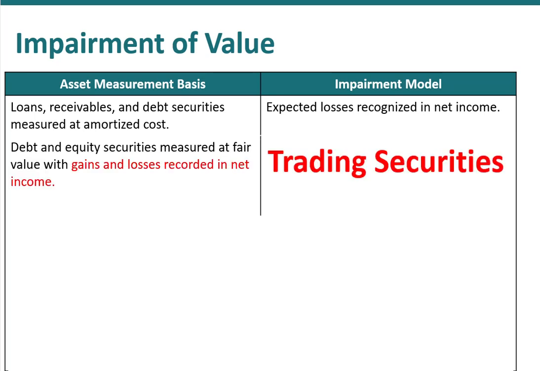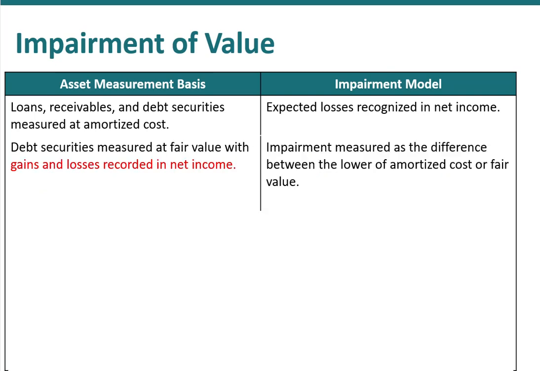On the other hand, if we have trading securities, and again, those were the ones we've bought with the intention of perhaps flipping for short-term profits, those are recorded at fair value, and gains and losses are recorded as part of net income because we're doing this as part of our day-to-day operations, buying and selling debt securities. So that's part of operations, record unrealized gains and losses as part of net income. And in terms of any credit loss, the impairment will be measured as the difference between the lower of our amortized cost or our fair market value. And we're going to take a look at examples with respect to these later on.